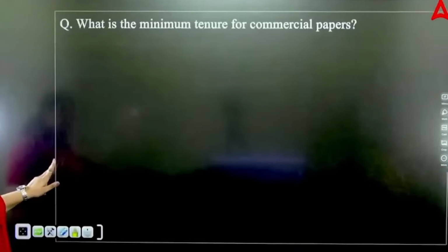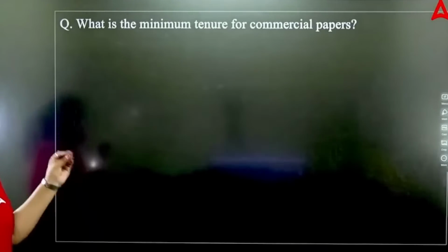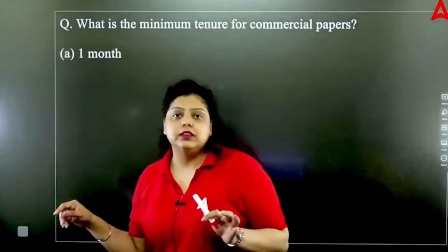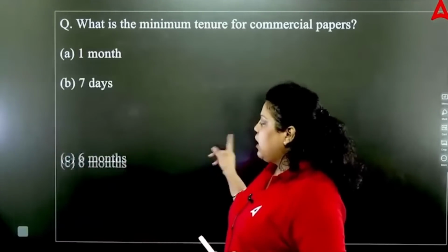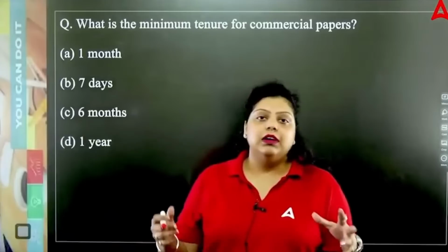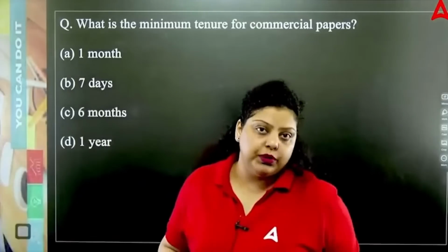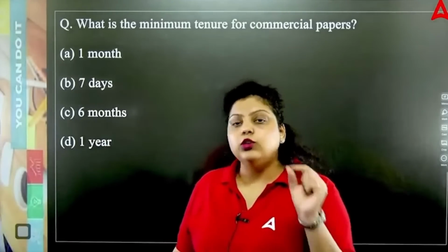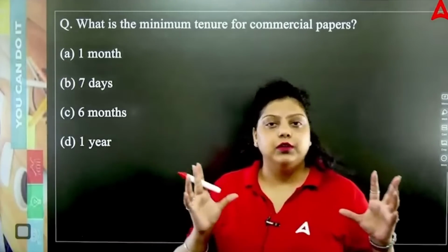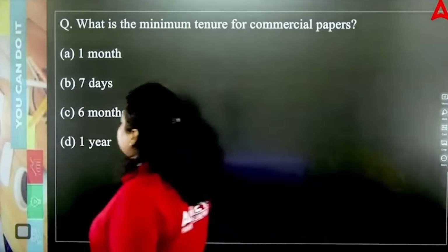Next question. Next question is talking about what is the minimum tenure for commercial papers. If I talk about commercial paper, it is an instrument of money market. Now money market is regulated by RBI, the central bank of our country, and money market covers a lot of instruments. Out of that, one is your commercial paper. Commercial papers are issued by corporates. They are unsecured negotiable money market instruments. And their maturity period will be as per the duration of money market, that is maximum 1 year, but the minimum will be what? The minimum will be 7 days.